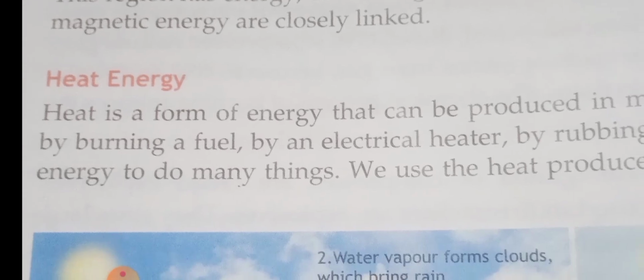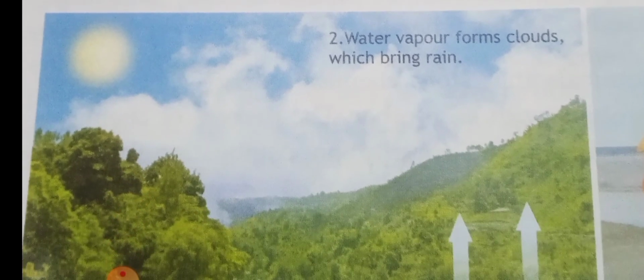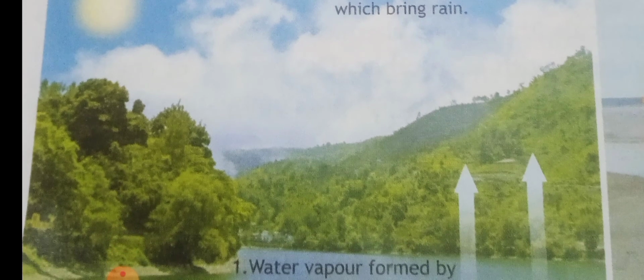The next form of energy is heat energy. Heat energy produced by burning fuels can be made to do a lot of useful work, including generating electricity. So by burning the fuels, heat energy is produced. This heat energy is able to do a lot of work, including what? Generating electricity. That is why it is called a thermal power corporation, isn't it? What do you mean by thermal power corporation? Thermal means they are burning the coal, as in Neyveli. By burning the coal, heat energy is produced. That heat energy is converted into electrical energy. Am I right, children? Yes, good.